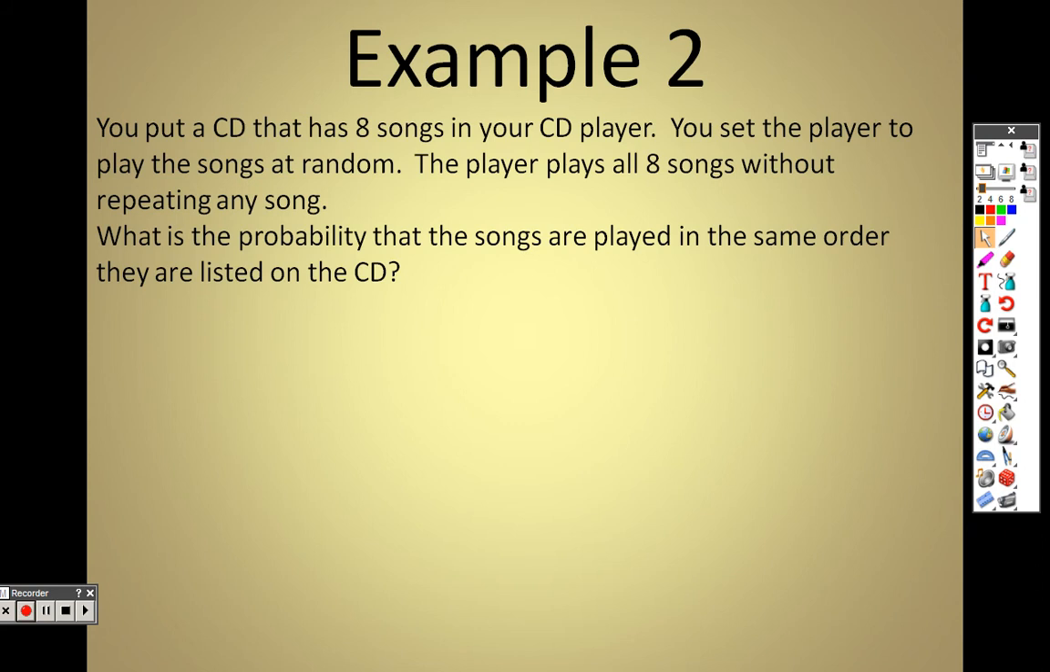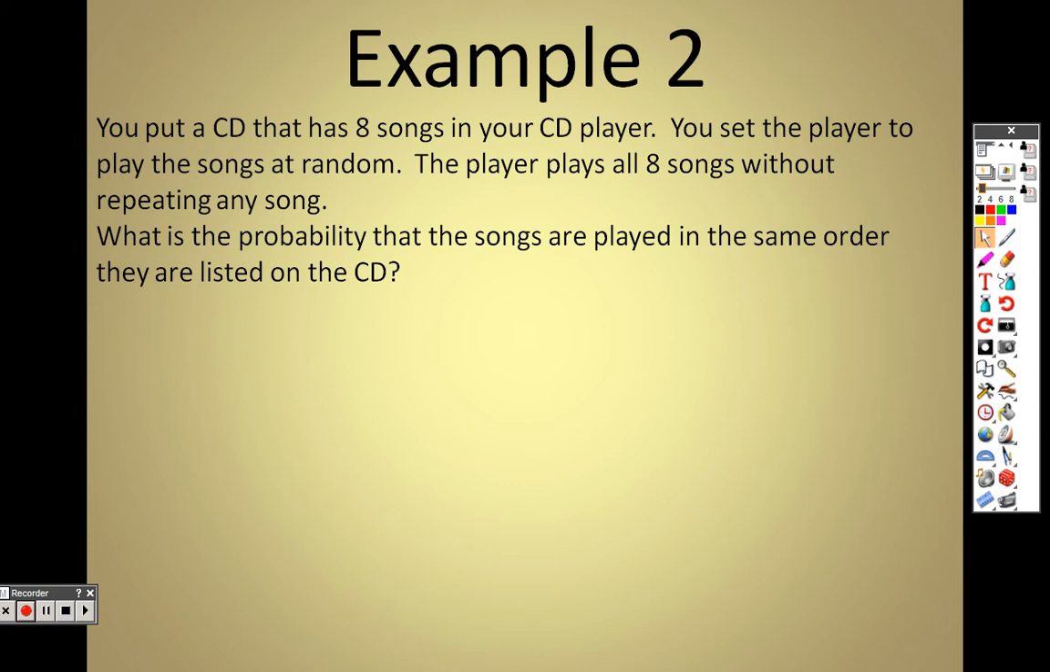Example 2, you put a CD that has 8 songs in your CD player and you set the player to play those songs at random. The player plays all 8 songs without repeating any song. What is the probability that the songs are played in the same order they are listed? Well, think about it like this. The order 1, 2, 3, 4, 5, 6, 7, 8. There's only one way that can ever come out. Do you guys agree with me on that? There's only one way. If I switch song 2 and 3 around, it's not the original order anymore. There's only one original order, which means that's the top of your fraction right there. That one way that you can do it.